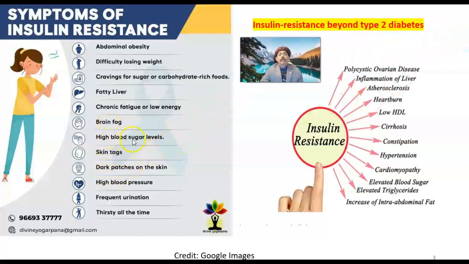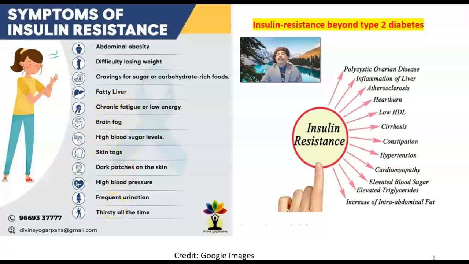High blood sugar level, skin tags. We may also get acanthosis nigricans. There may be some excessive pigmentation plus skin tags, dark patches on the skin, that is acanthosis nigricans. High blood pressure, polyuria or frequent urination, thirsty all the time. These are the symptoms of insulin resistance, but it may be asymptomatic.